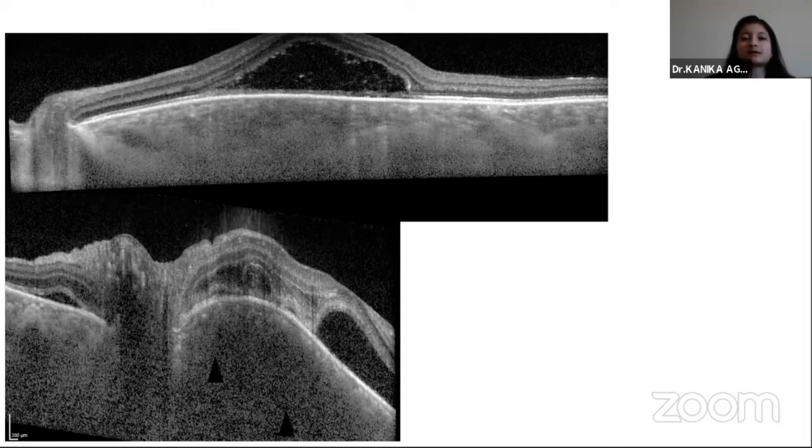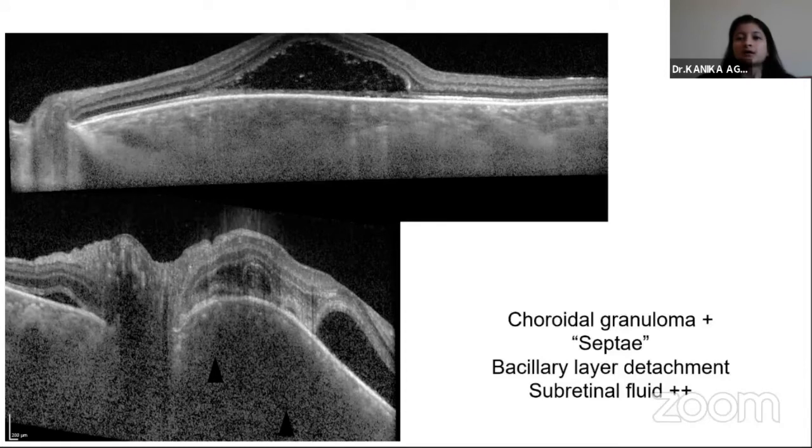There is a subretinal fluid here and a similar bacillary layer detachment, split at the level of the myoid zone in this patient also. So this OCT itself is indicative of the underlying pathology. Of course, we have to rule out other infectious causes of granulomatous uveitis. But once we have done that, when it's a question of differentiating between VKH and CSC, these findings on OCT clearly go in favor of VKH.